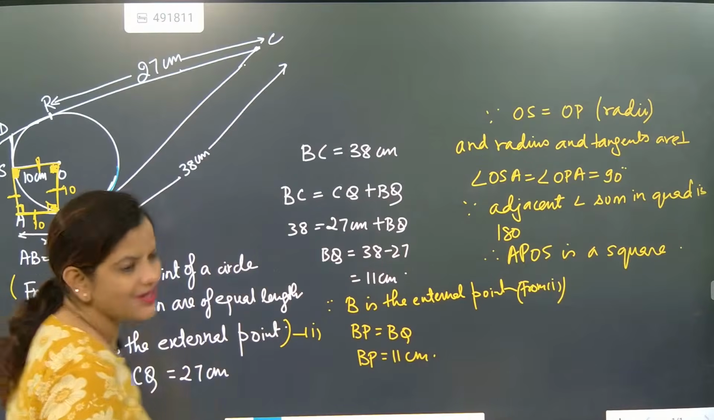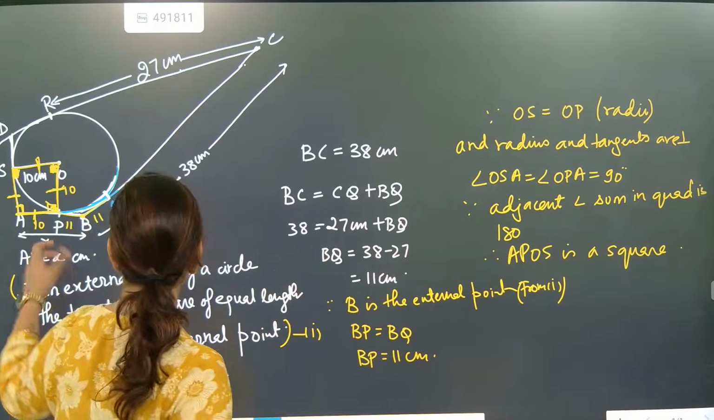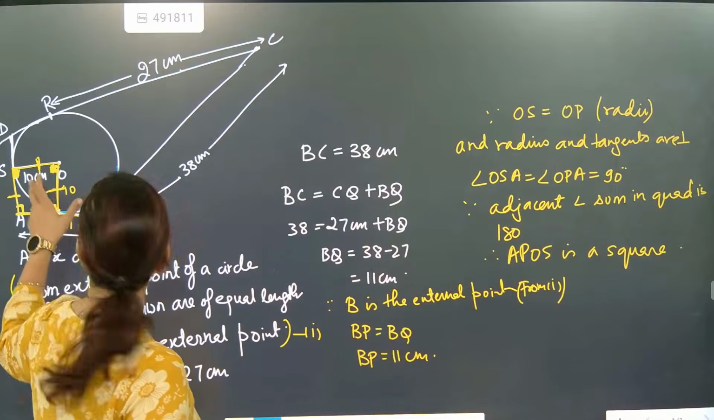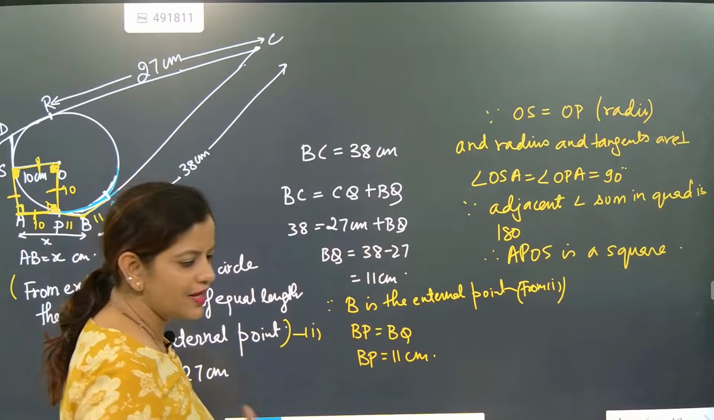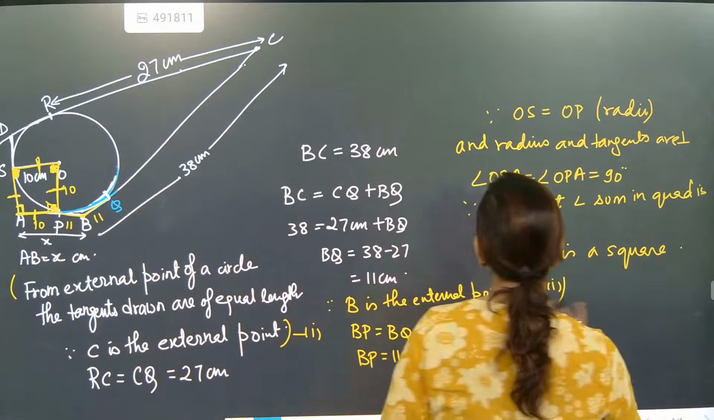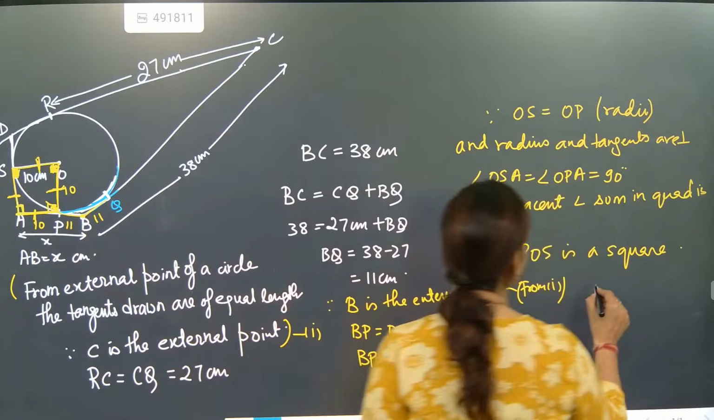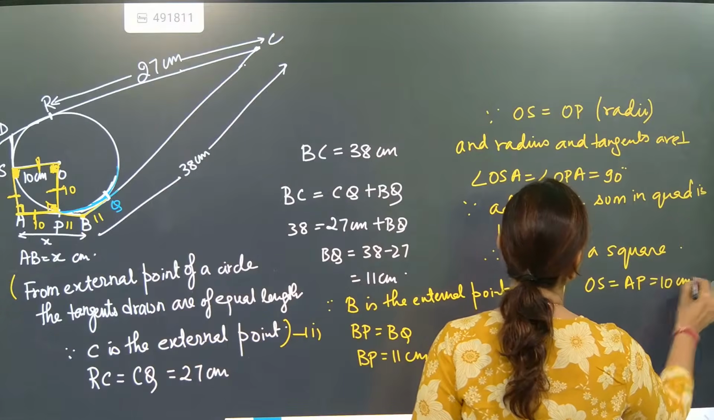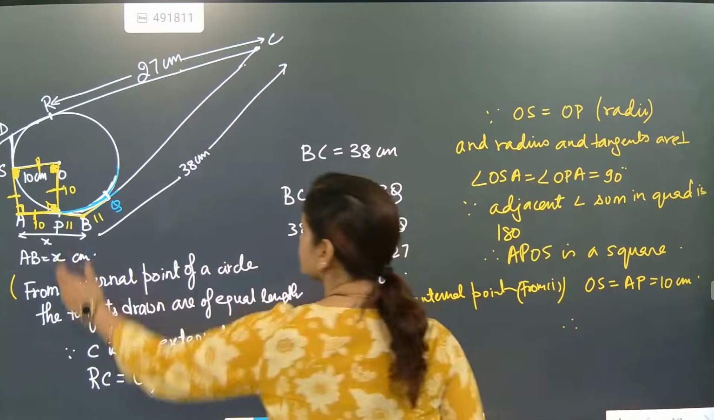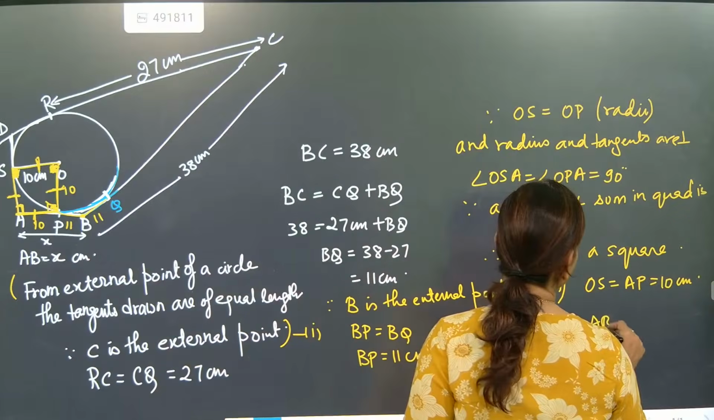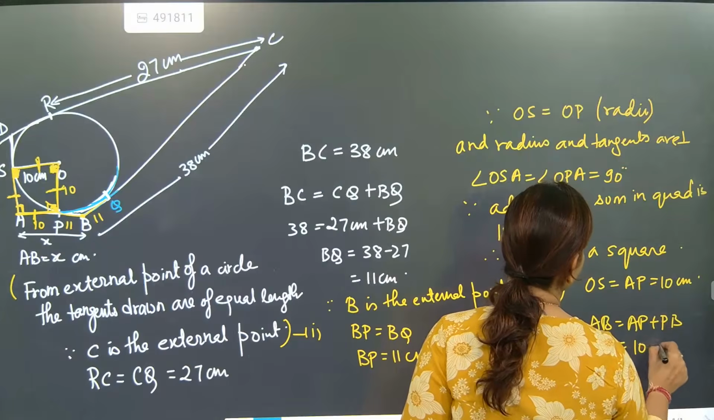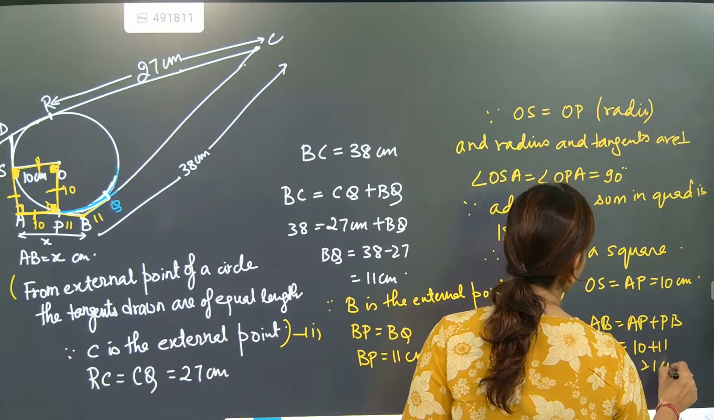We just claimed that it is a square. You can give more explanation that this side is equal to this side is equal to this side. Angles opposite to equal sides of a triangle are equal, like that you can write and prove it bravely. But right now, our work is OS is equal to AP is equal to 10 centimeter. Therefore, AB is equal to AP plus PB. That is 10 plus 11, that is 21 centimeter.